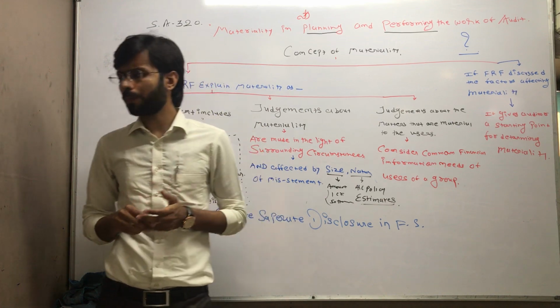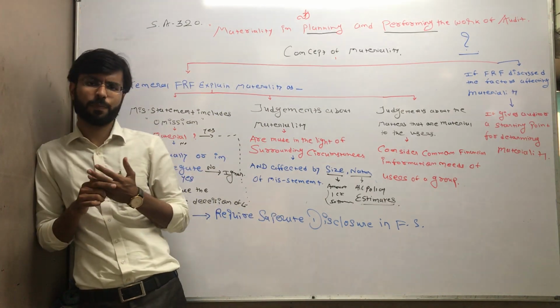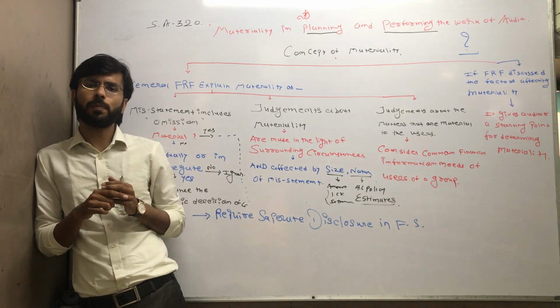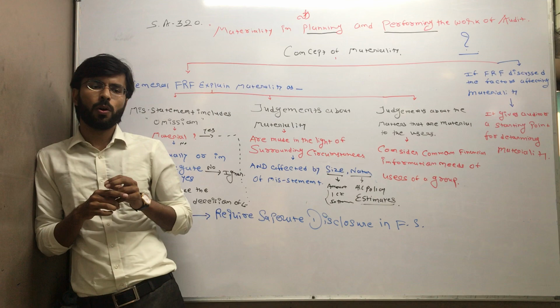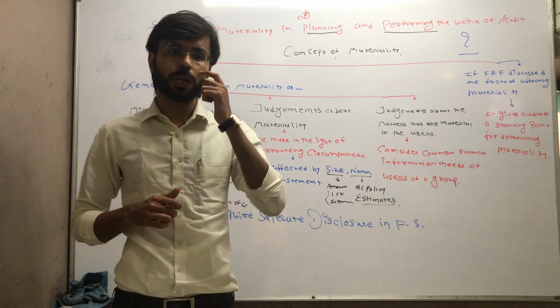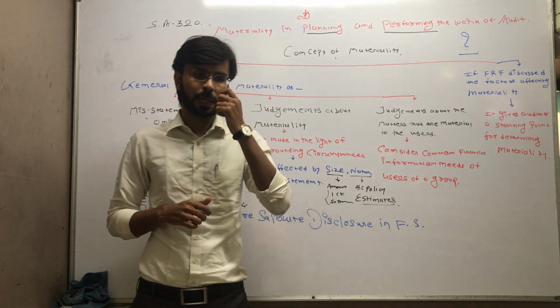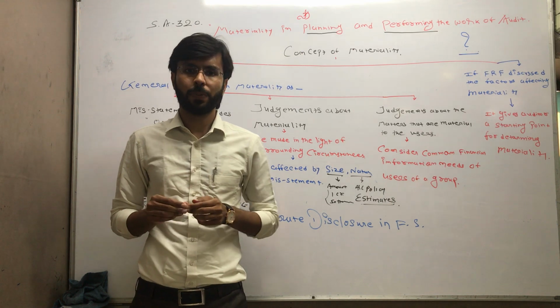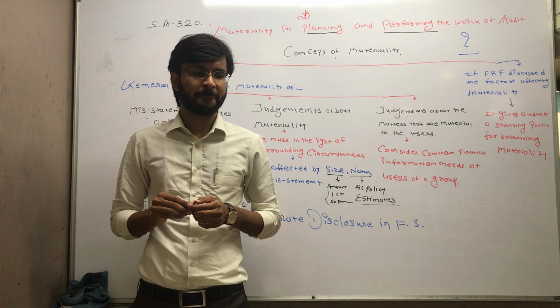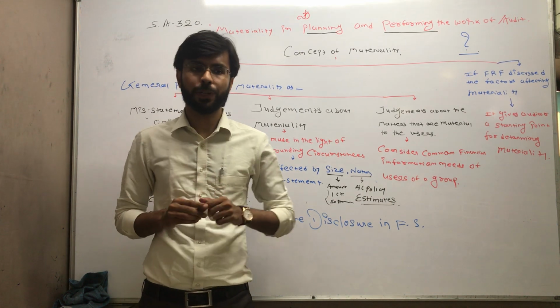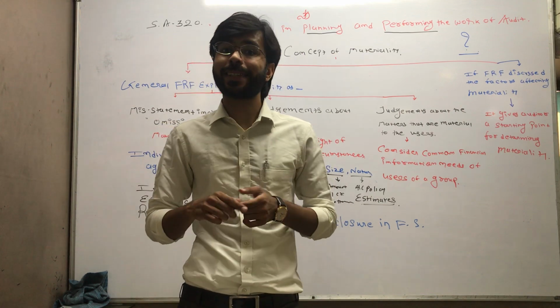Sir, give an example. Say for example, the Act has mentioned some particular statutory provisions where you need to check the statutory compliances. I will give you a simple example. Say for example, gratuity. Provision of gratuity in listed companies.